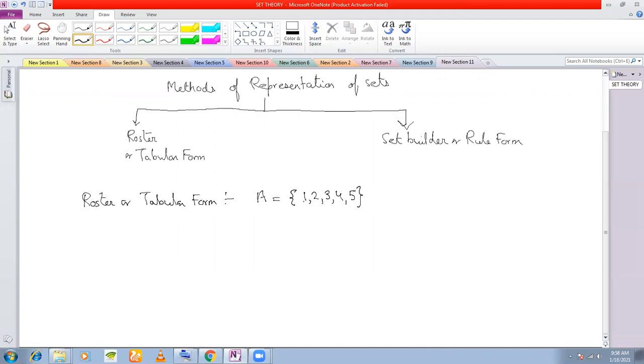If the set is very big, then it becomes very difficult to write all the elements of the set, especially in infinite sets. For finite sets, still we can write, but for very big sets or for infinite sets, it becomes difficult for us to write in tabular form, because you will be finishing all your life writing all the elements of the set. That is why we use the next form, which is called the set builder form.